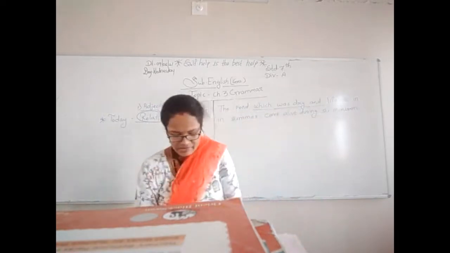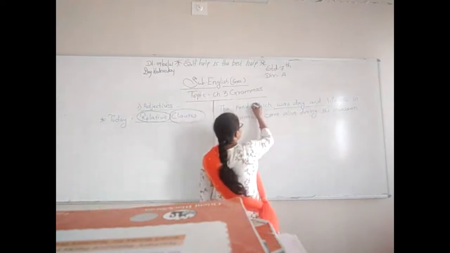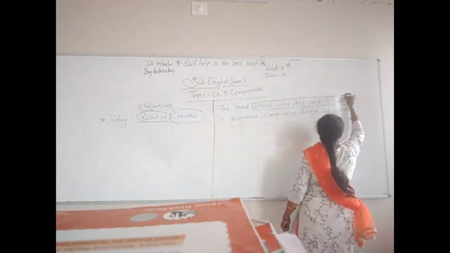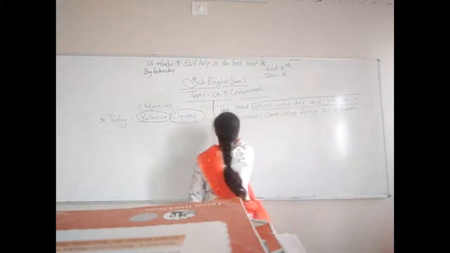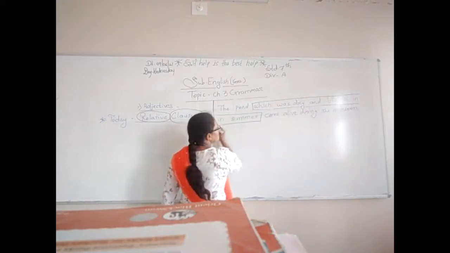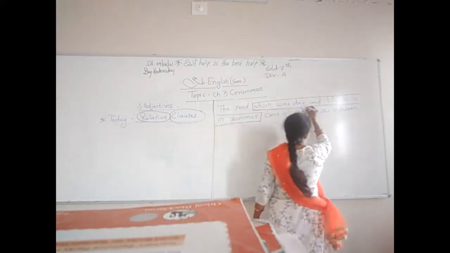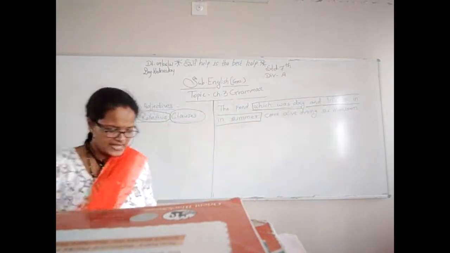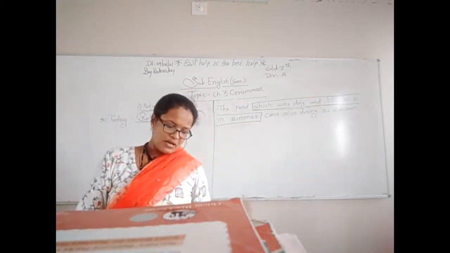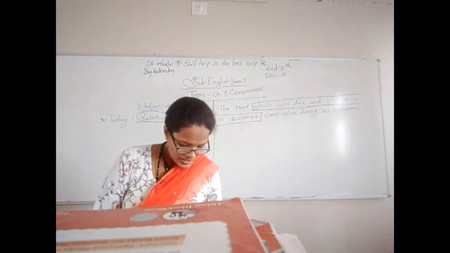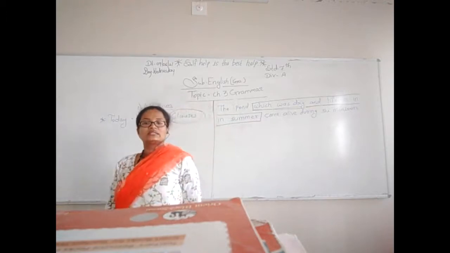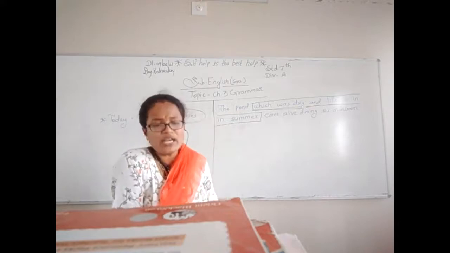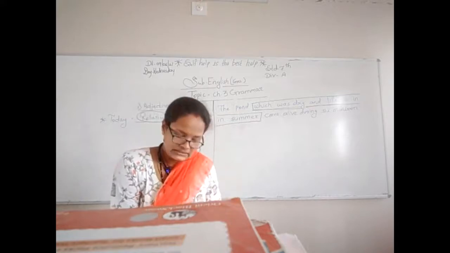Okay, let me make it a box. See here on the board, the pond, which was dry and lifeless in summer, came alive during the monsoon. Here, groups of words that contain a subject and a verb are only a part of a sentence.